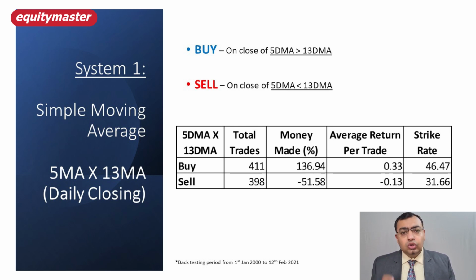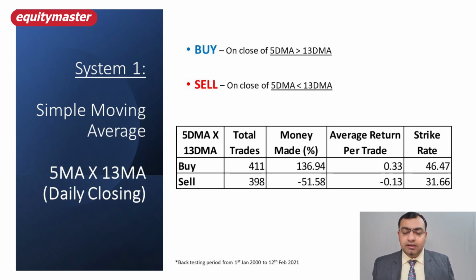Okay, so here is an example. If you look at the backtesting results, this backtesting is from 1st of January 2002 to 12th February 2021, so nearly 21 years of data. This system has given me 411 trades on the long side.